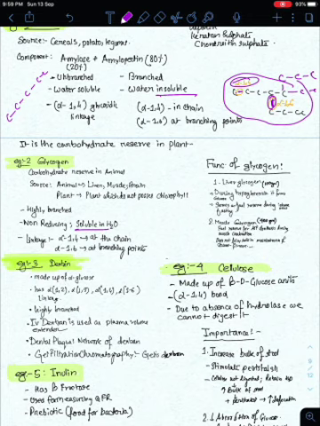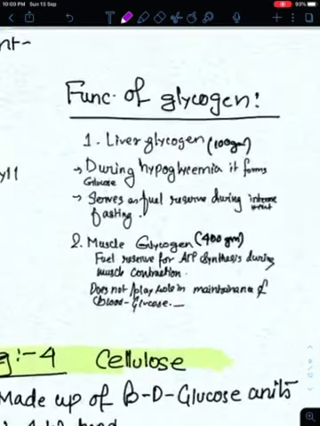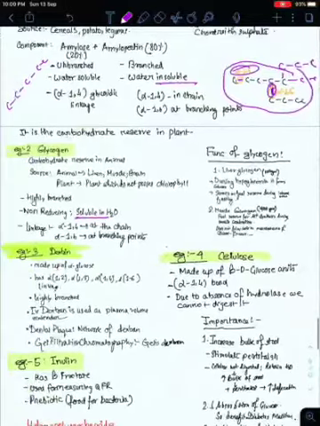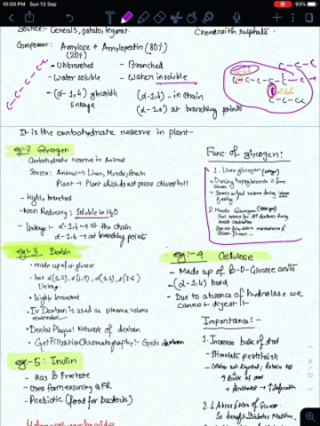Linkage alpha 1,4 at the chain, alpha 1,6 at the branching point. Function: liver glycogen and muscle glycogen, about 100 gram and 400 gram. During hypoglycemia, it forms glucose, and serves as a fuel reserve during intense immediate fasting. It is a fuel reserve for ATP synthesis during muscle contraction, and muscle glycogen does not play a role in maintenance of blood glucose. These are the functions of glycogen.